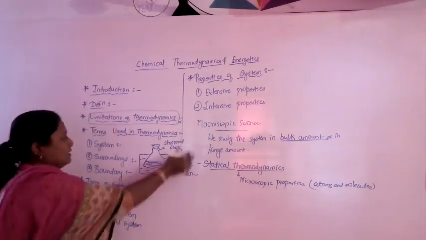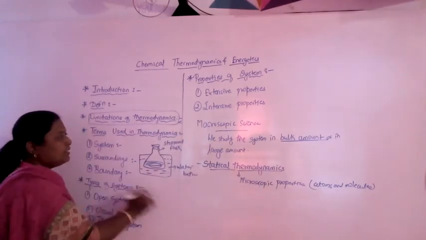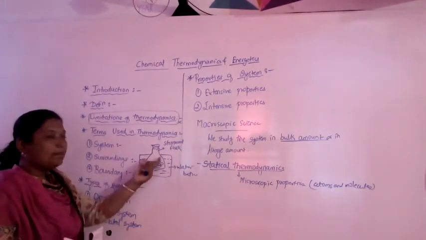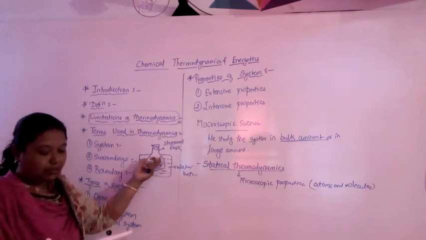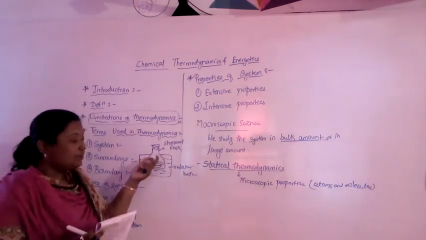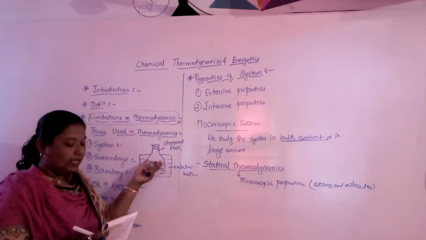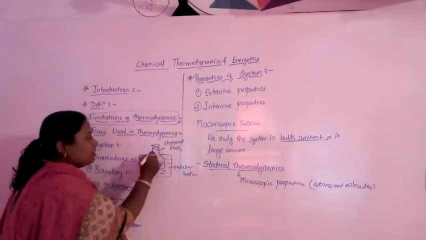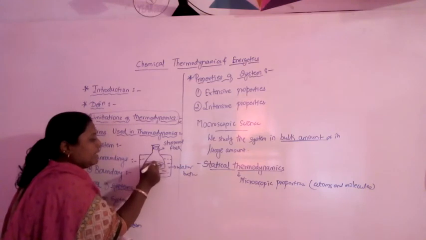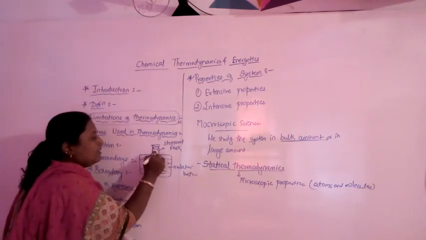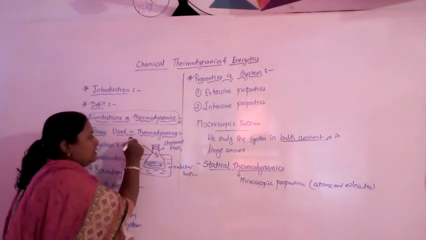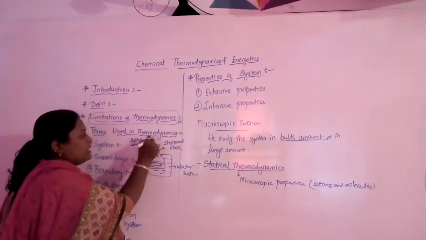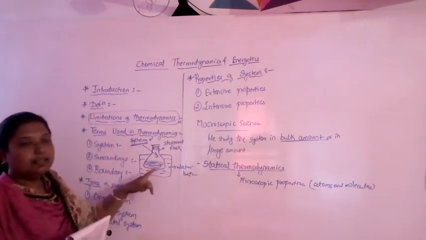Okay. See here, this is the universe. In this universe, a small part or portion of the universe chosen to study thermodynamic properties is called a system. So this stoppered flask containing reactant and product is called a system. In thermodynamics, it is called a system.